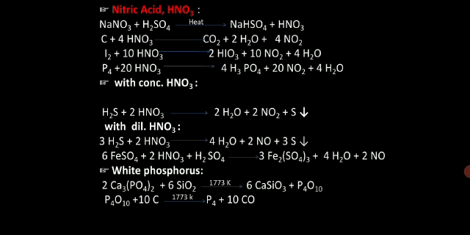Clear? So when nitric acid reacts with iodine, it forms HIO3. When nitric acid reacts with phosphorus, it forms H3PO4. When nitric acid reacts with carbon, it forms carbon dioxide. So several compounds get oxidized in the presence of nitric acid.